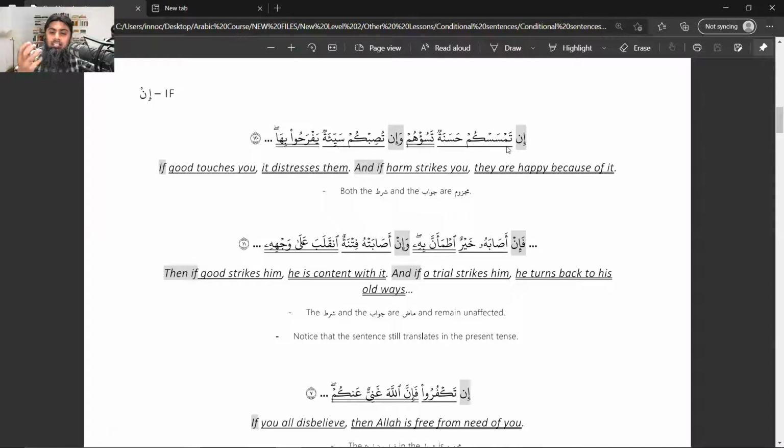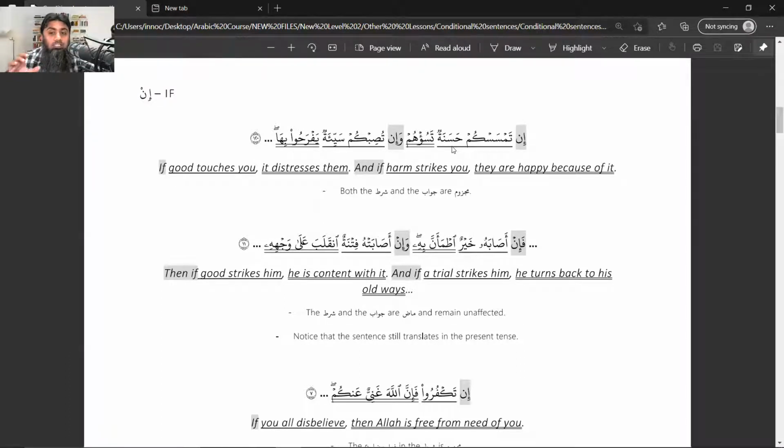So it has the meaning of to touch something. In tamsaskum hasanatun: if good touches you. Tamsas is fail mudare majzoom, kum, the attached pronoun, will perform the role of maf'ul, and hasanatun is the fail. I just mentioned this on the side. So in tamsaskum hasanatun, if good touches you. Now this in will be called adatu shart, and this complete sentence, tamsaskum hasanatun, will be called the condition.